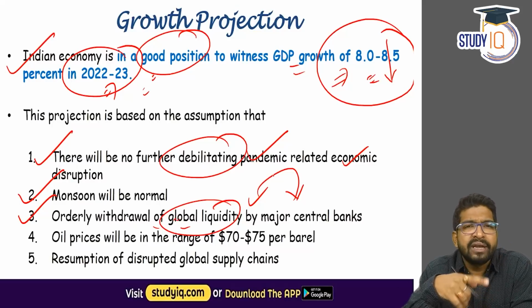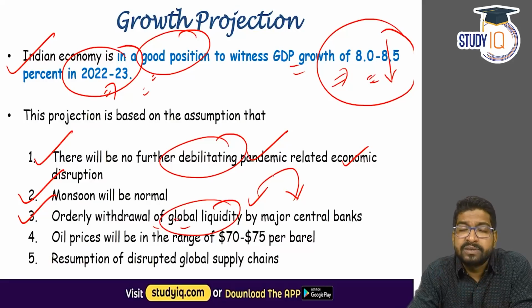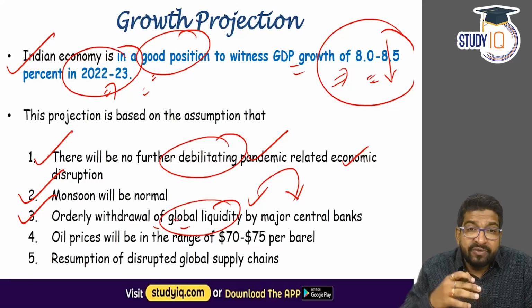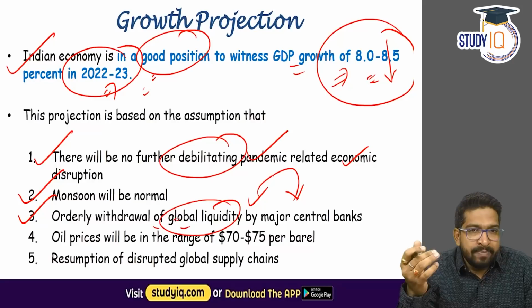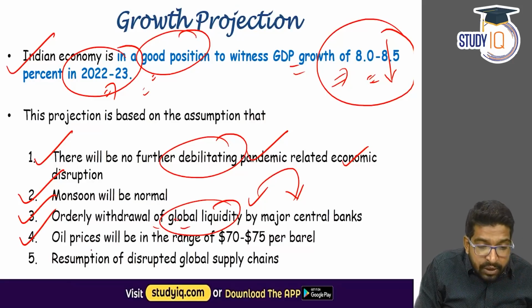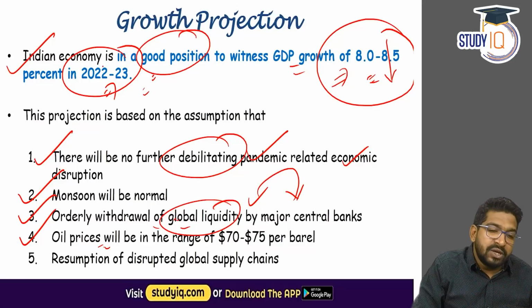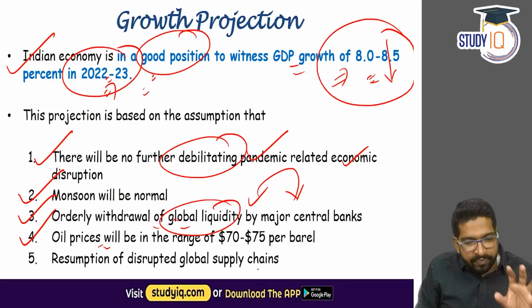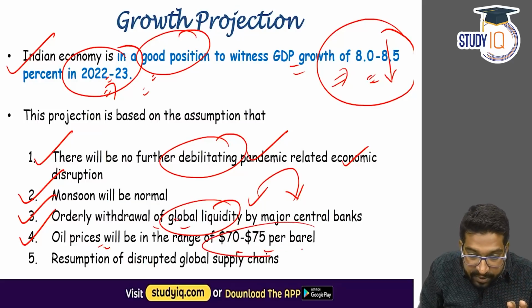And now we are looking at a reversal. We recently discussed the SBI Eco Wrap, where the SBI predicts that in the upcoming months, we might expect the reverse repo rate to go up too, right? Now, apart from this, another assumption by the economic advisors is that oil prices this year, 2022-23, this fiscal, are going to range between 70 and 75 dollars per barrel.